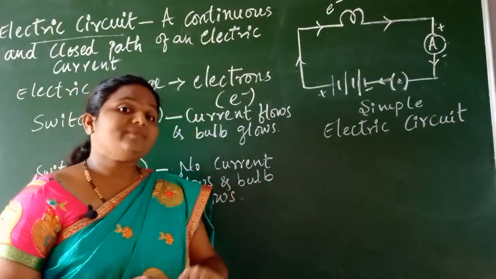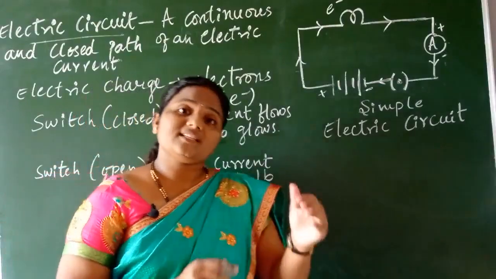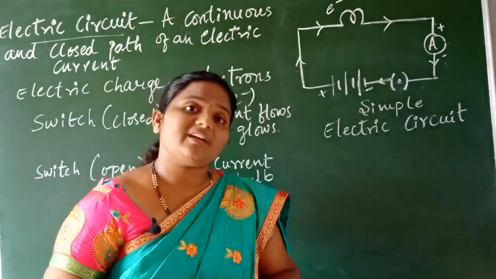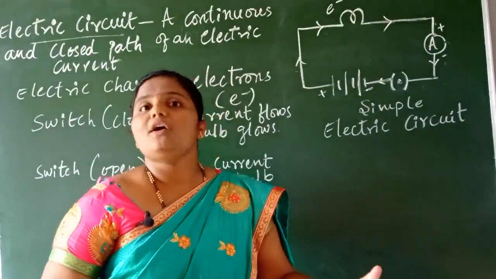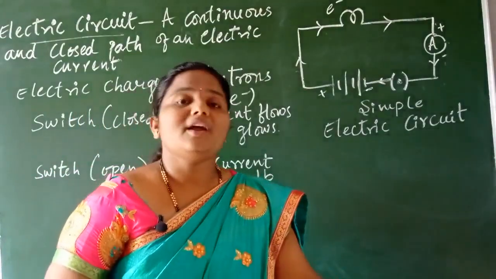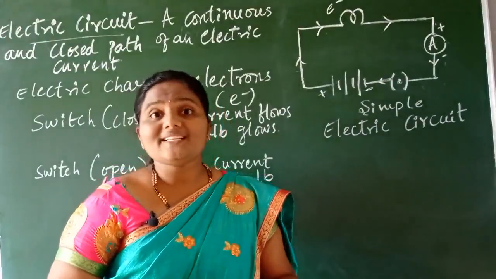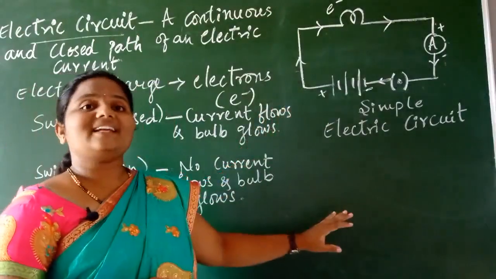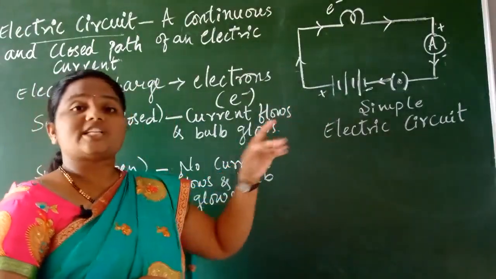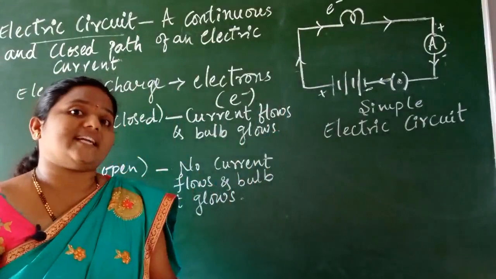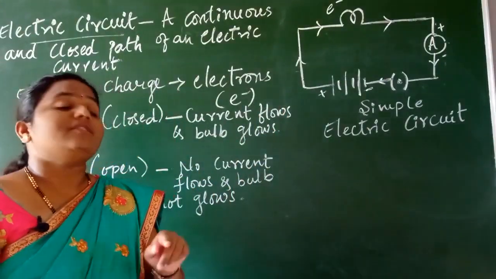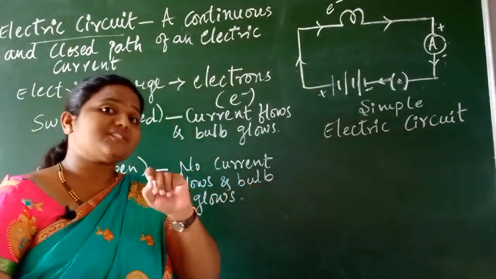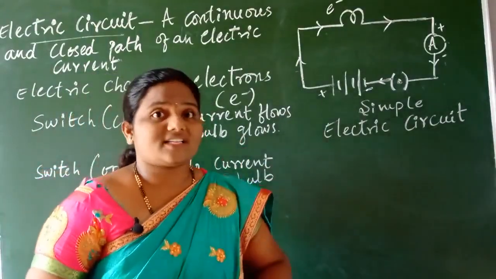Suppose the same cells, if we keep them in the same sides, positive terminal to positive terminal, what happens? It won't work. The bulb won't glow here. It means that opposite charges attract each other, and the electric charges will start working only with the opposite terminals.